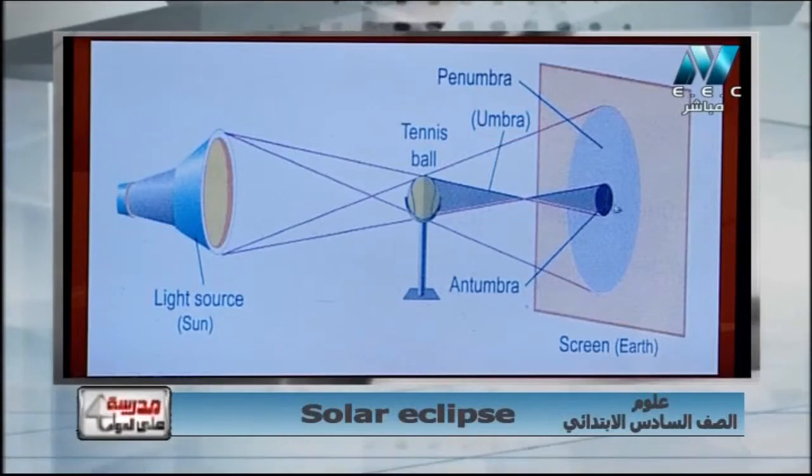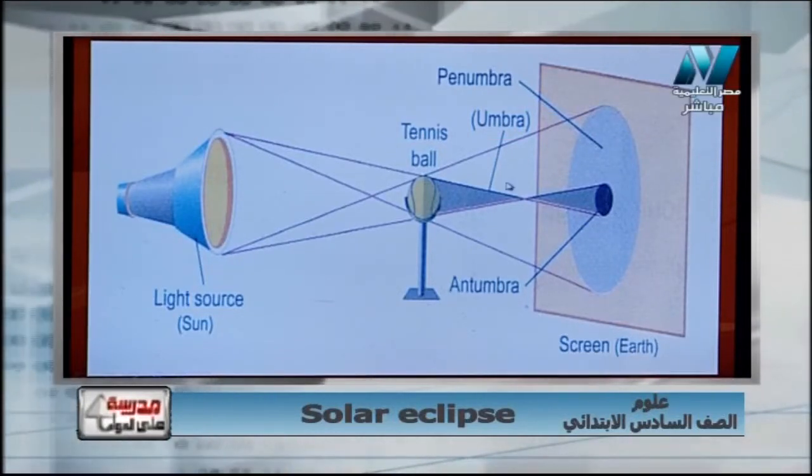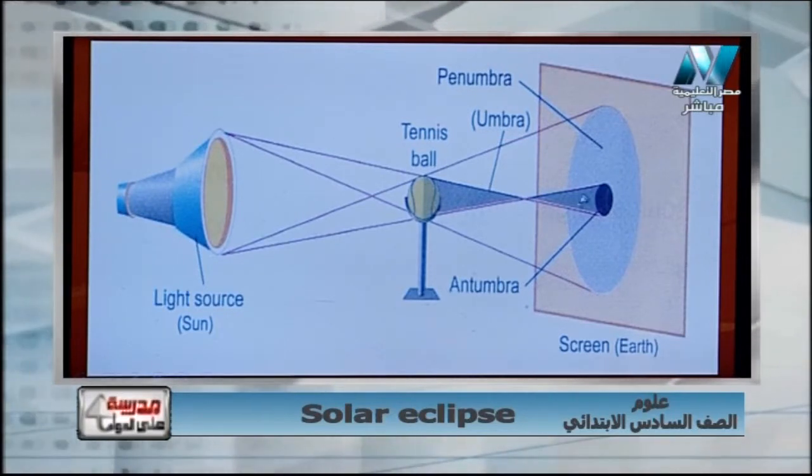Okay. But if the moon rotates on a higher orbit than the earth, because its orbit is oval, as you see here, again, my dear student, this is a symbol of the sun, a symbol of the earth. This is umbra, but this is an extension of umbra.